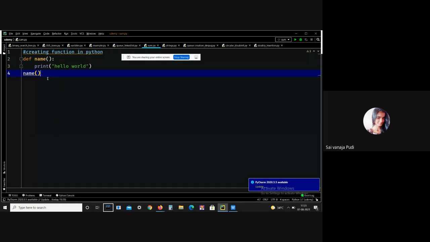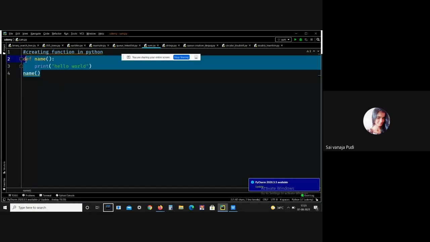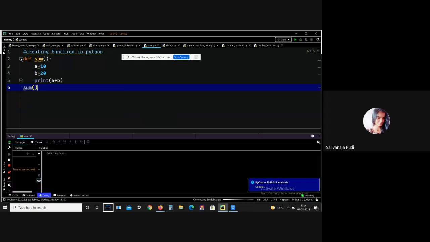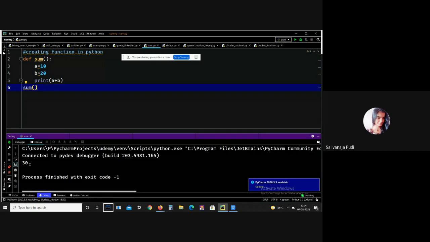Let me give another example so that you can understand better. Here I just want to perform some operation between two elements. A equals 10, B equals 20, print A plus B. After that, I have to call the sum function. See, I got the output perfectly. I hope everything is clear till now. I hope everyone understands how we can create a function in Python.